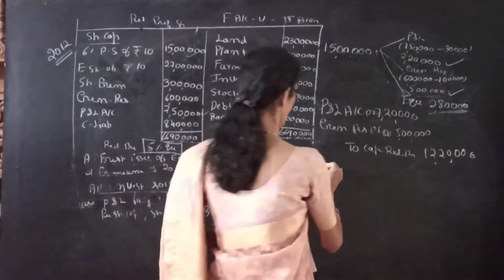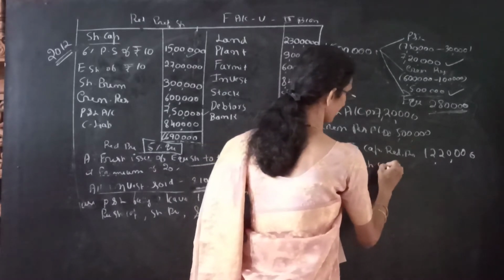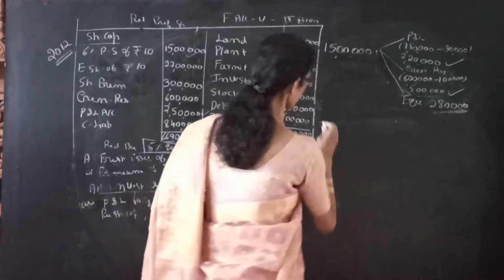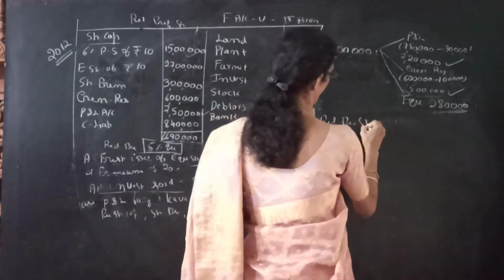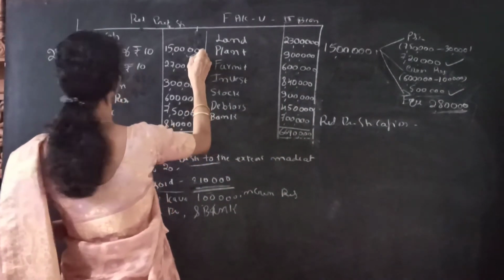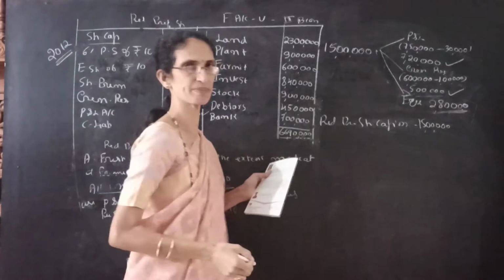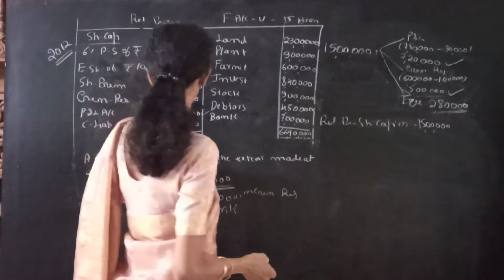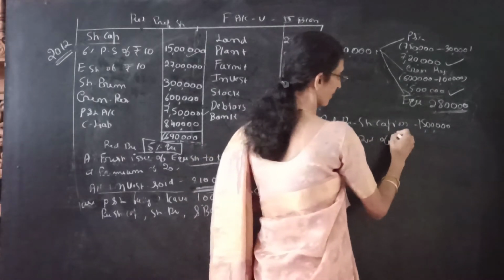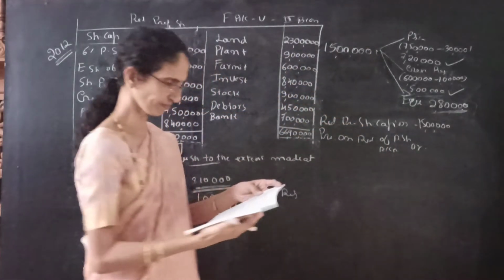So the entry is redeemable preference share capital account debit. See the redeemable preference share capital is 15 lakhs. We have to see whether premium is there. Yes, premium of 5% is there. So we write premium on redemption of preference shares account debit. How much premium?